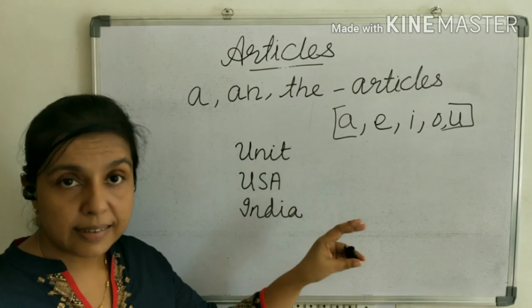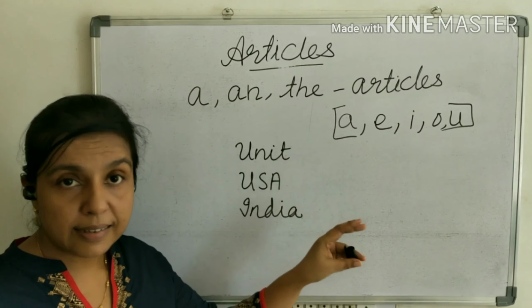I have written 3 words. Here you have to write articles. Seeing the vowels, you may write an unit, because U is there, an USA, and an India. But seeing the vowels as letters, these are wrong. We cannot write this way. Actually, we are taking the sounds of vowels A, E, I, O, U. It is "yu", not "u". Understood?